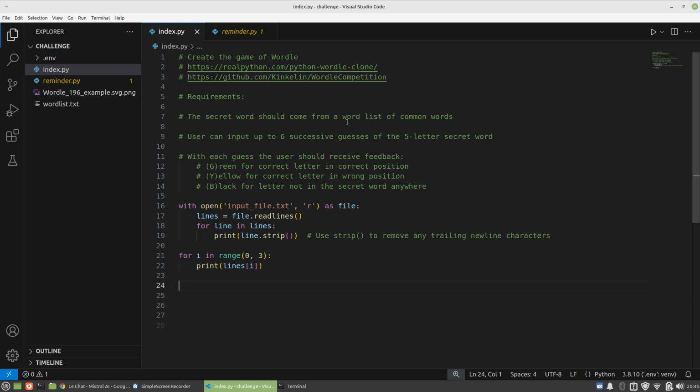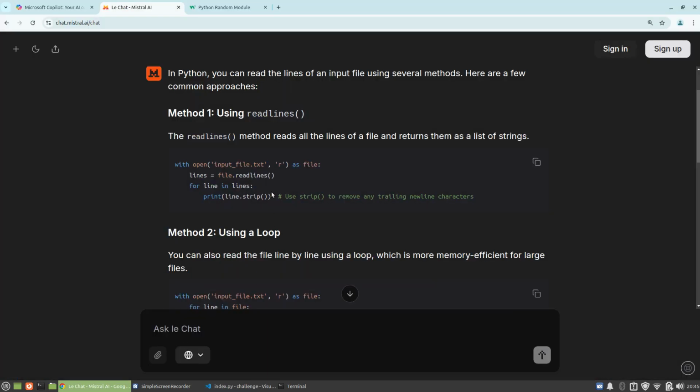So the first thing is that the list needs to be read into memory, into a variable, and I knew it had something to do with read or read lines, and that there was a with open part, but I couldn't remember. So what I did was I went to the AI and I asked. I mean, I think this is fine.